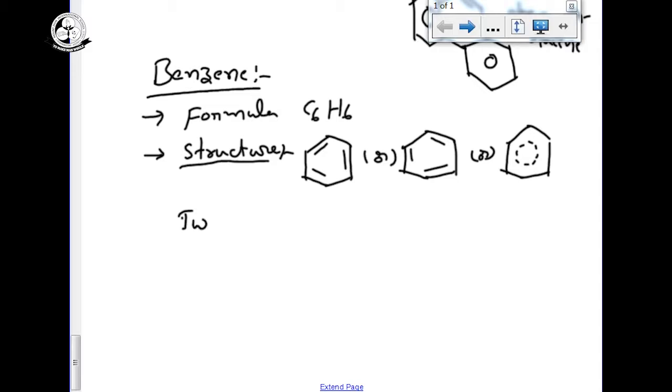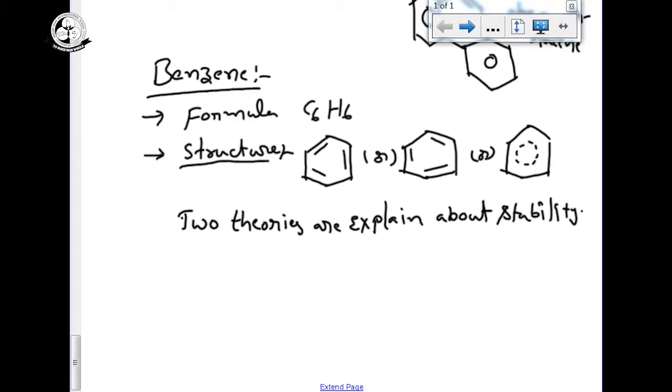There are two theories explained about stability of benzene ring. So whatever the structures nowadays we are discussing, these structures are called as Kekulé structures. Another structures we are having, that is called as Dewars structures.